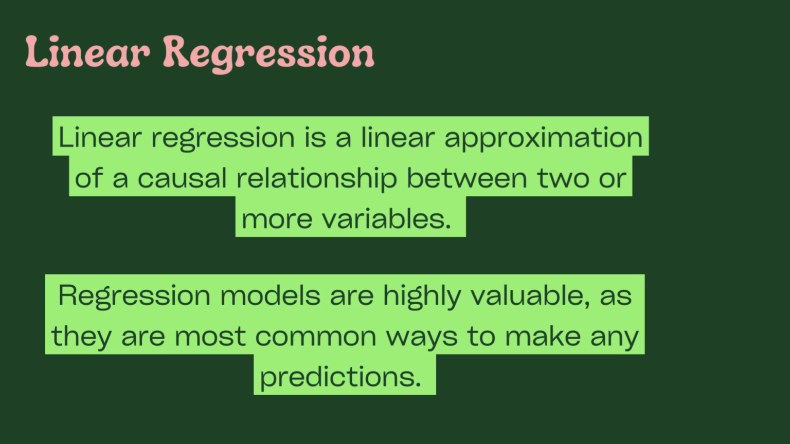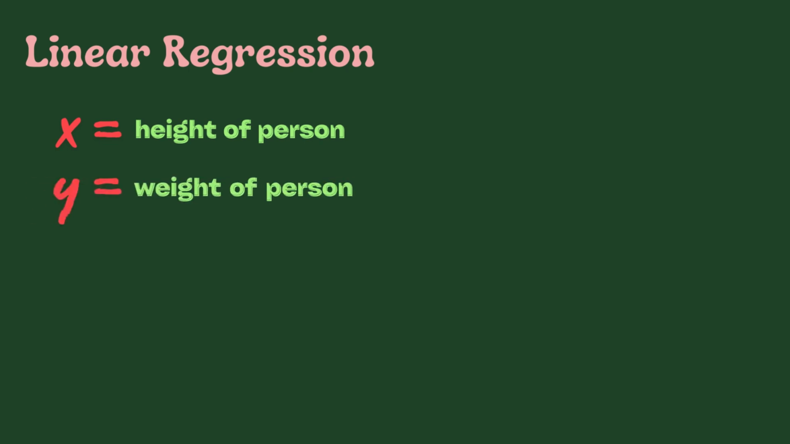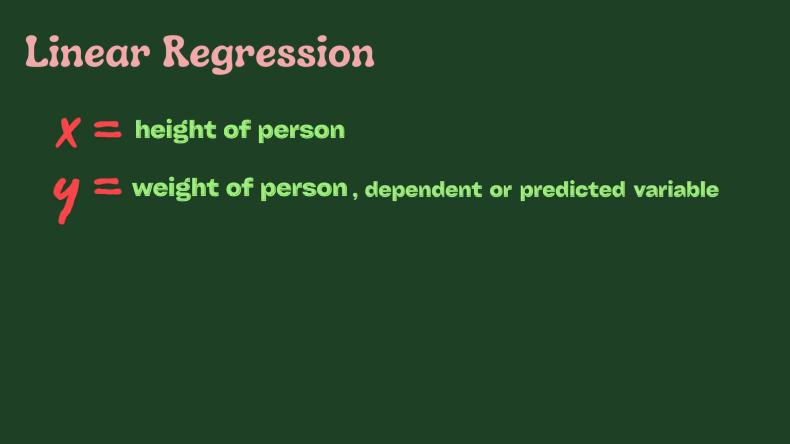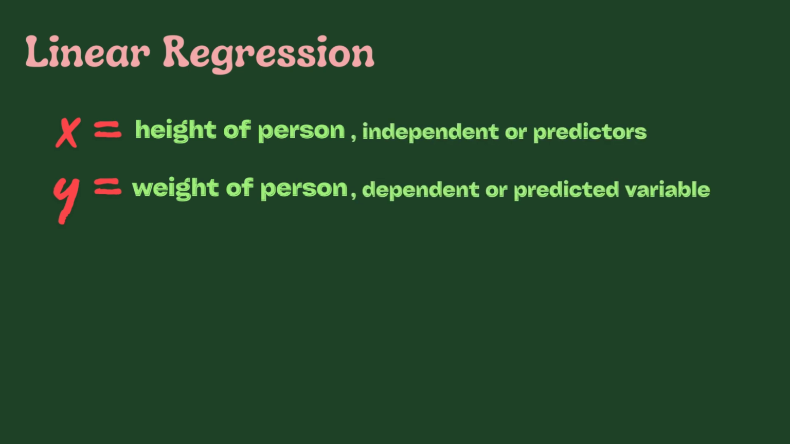In mathematical terms, take an example of an independent variable x representing the height of a person and a predictive value of dependent variable y like their weight. Here the dependent variable y, or weight, is known as the predictive variable, and the independent variable x, or in this case height, is known as the predictor.